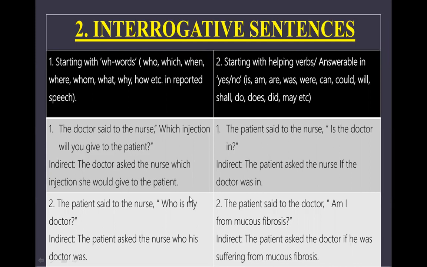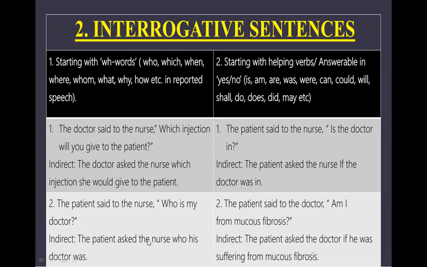Take this another example. The patient said to the nurse, "Who is my doctor?" The patient asked the nurse who his doctor was. So see again, said to becomes asked.